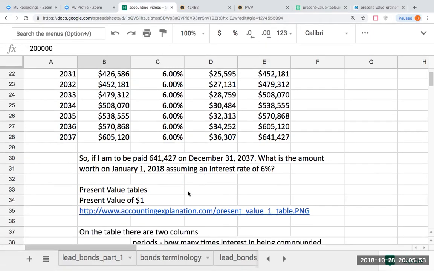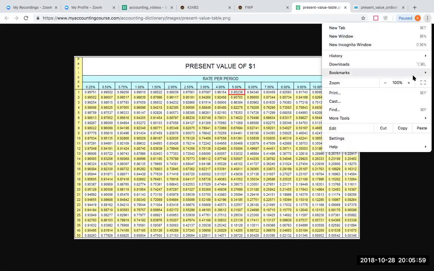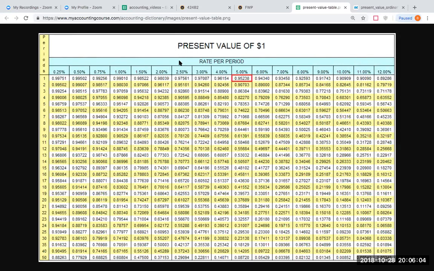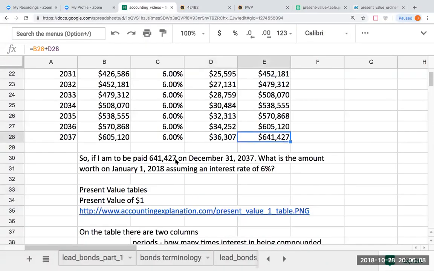But when I'm using the present value table, let's go through and take a look here. Perfect. Okay. When I go to this present value table, what I'm trying to do right now is take an amount of $641,427. If this amount's going to be paid to me 20 years from now, and if we assume an interest rate of 6%, what is this going to be worth to me today?